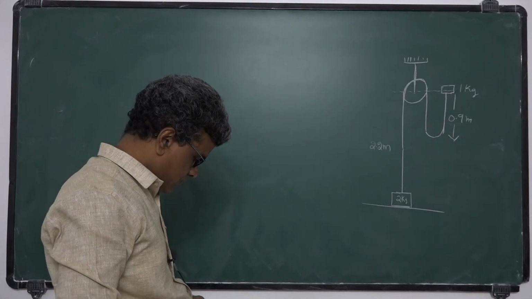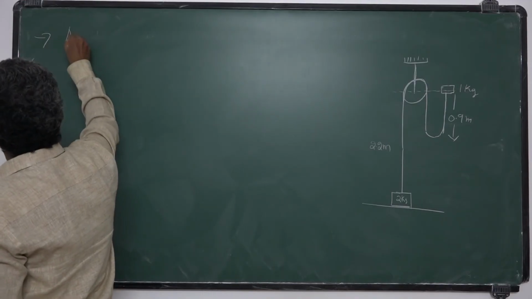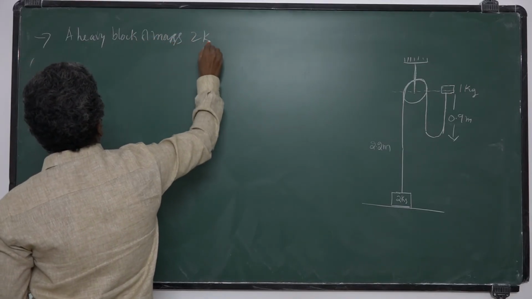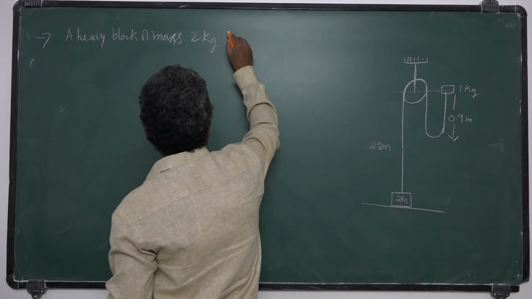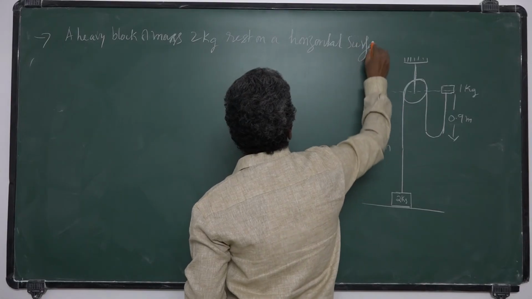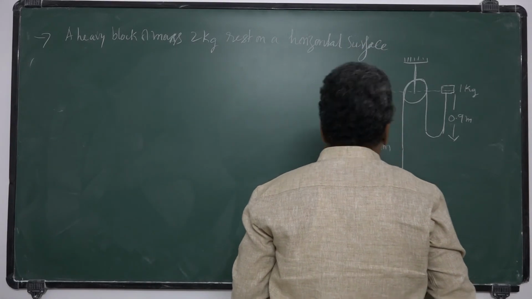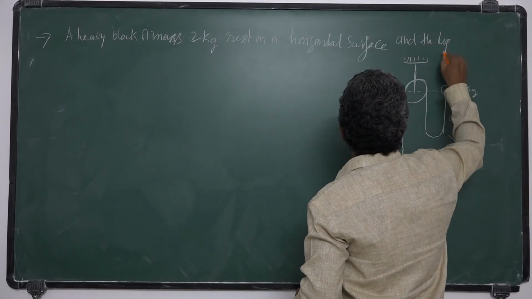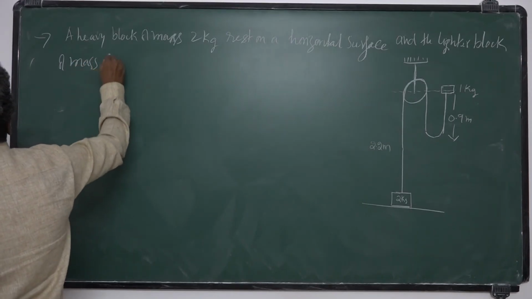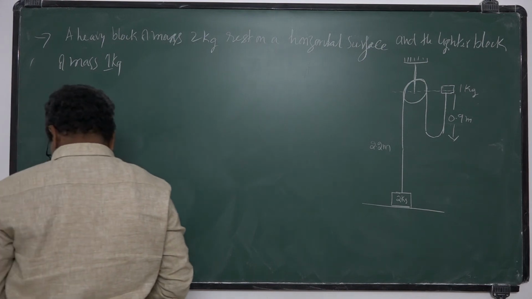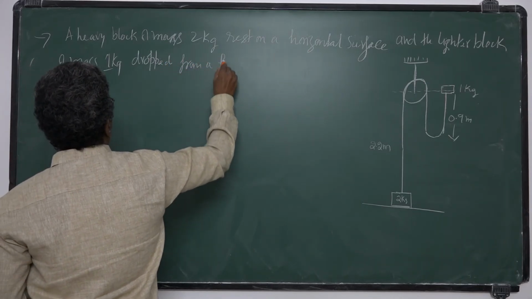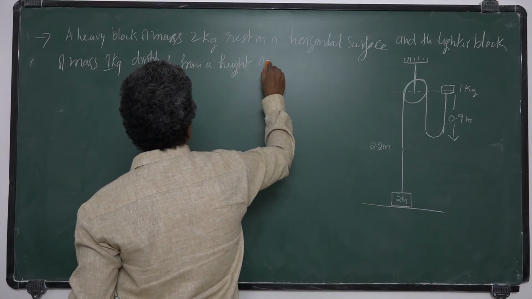Now you see the problem. A heavy block of mass 2 kg rests on a horizontal surface, and the lighter block of mass 1 kg is dropped from a height of 0.9 meters.